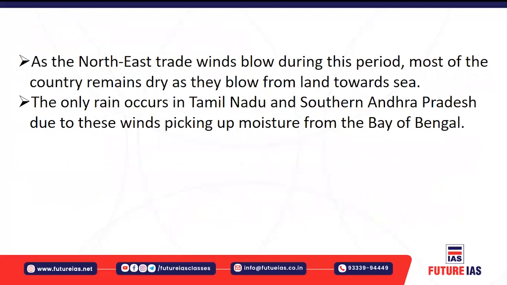Then, as the northeastern trade winds blow during this period, most of the country remains dry, as they blow from land towards sea. The northeastern trade winds basically blow from land to sea. I've already explained, since they are blowing from the land to sea, on the land there is a lesser amount of moisture, so the country remains almost dry.